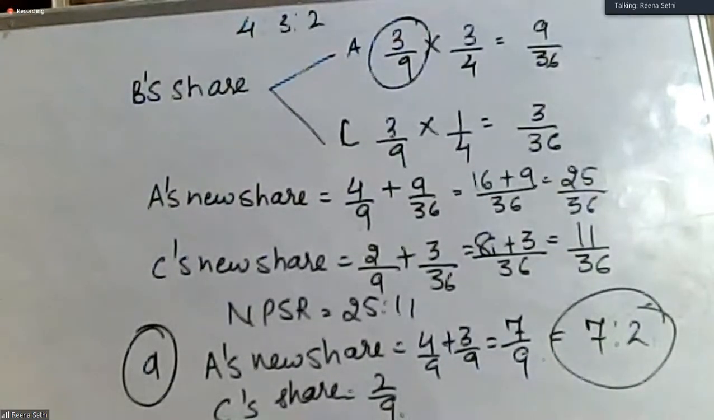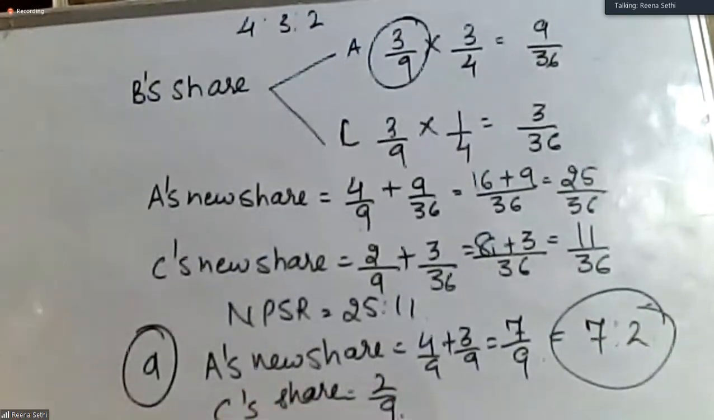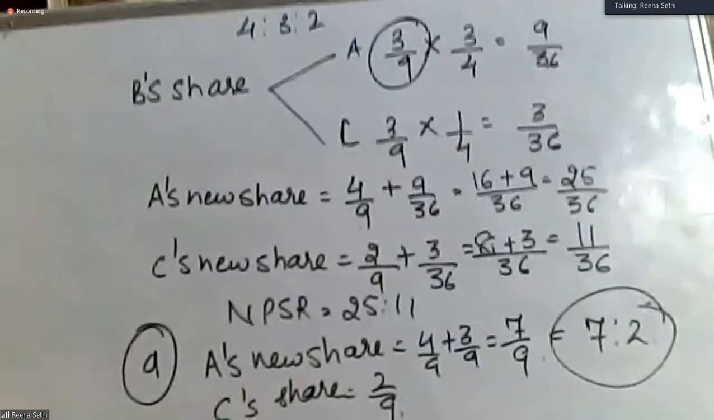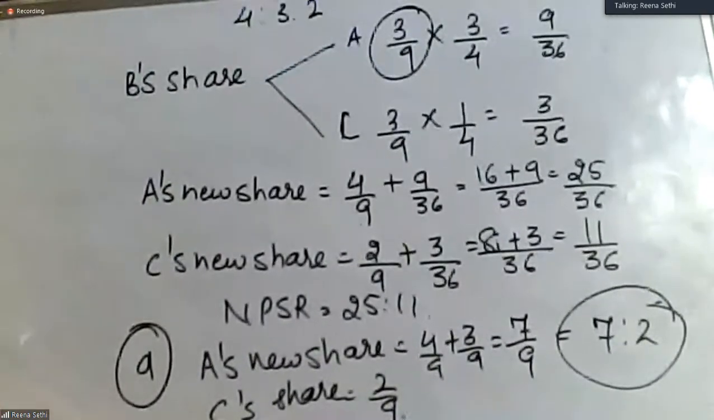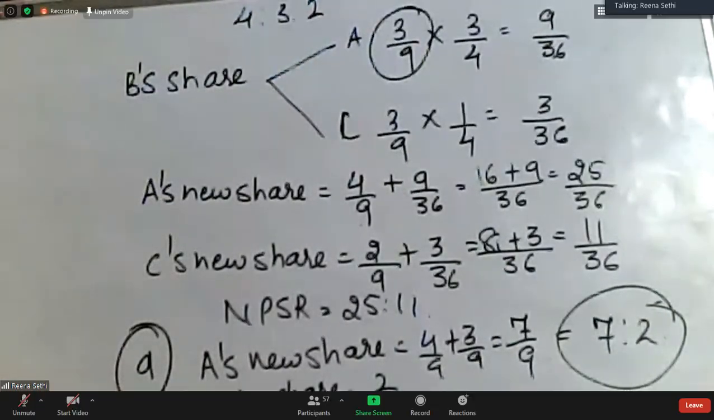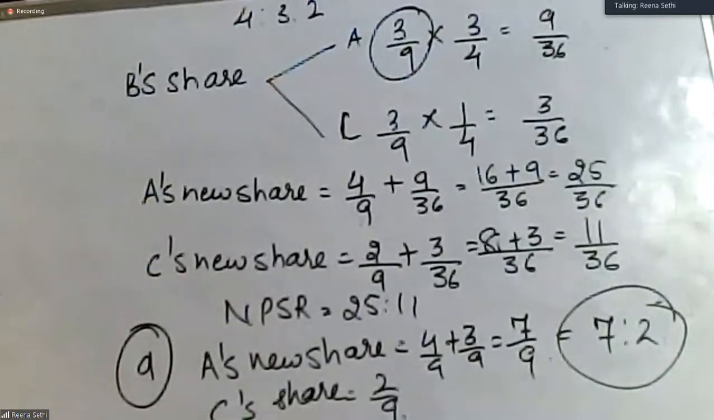Fine. I hope this is clear. Calculation of new profit sharing ratio and gaining ratio is very simple in case of retirement. If we compare admission and retirement, retirement is much easier than admission. There are few cases and the concepts are simple. Fine, let's move. You can try all the questions you will be able to do. I have taken just two which cover all the cases.